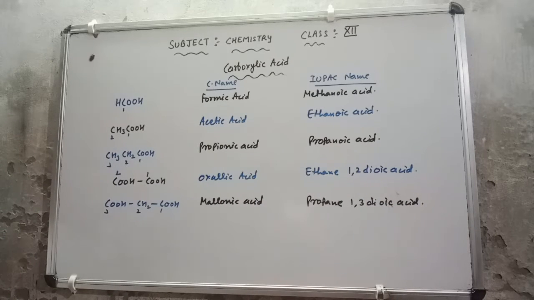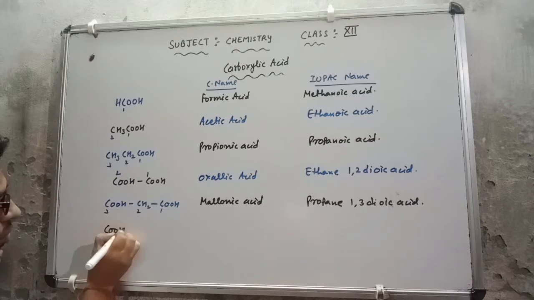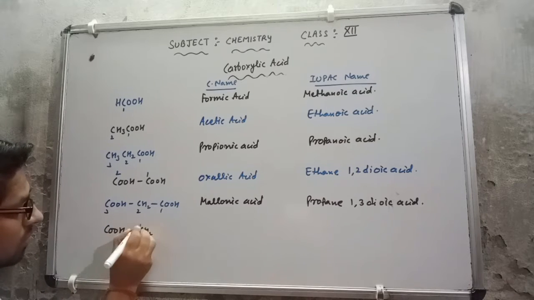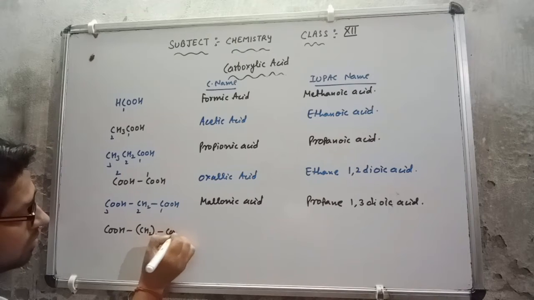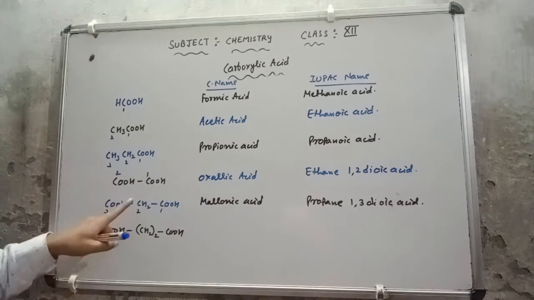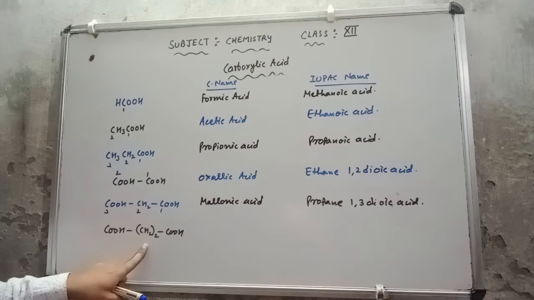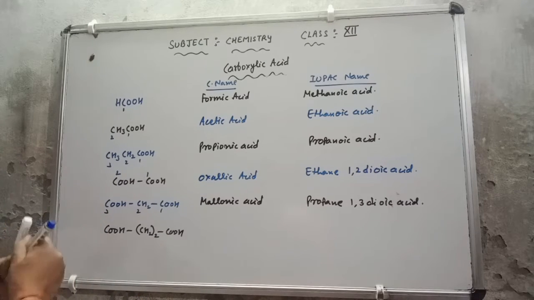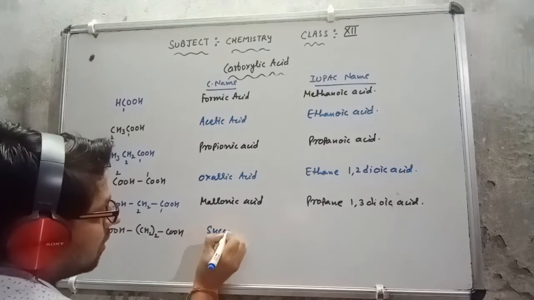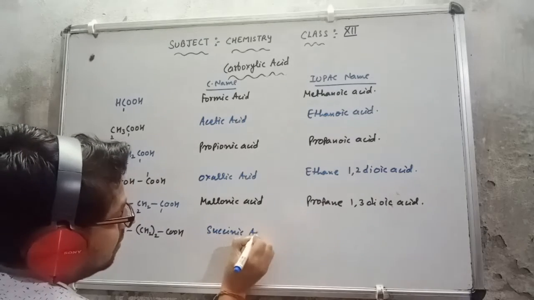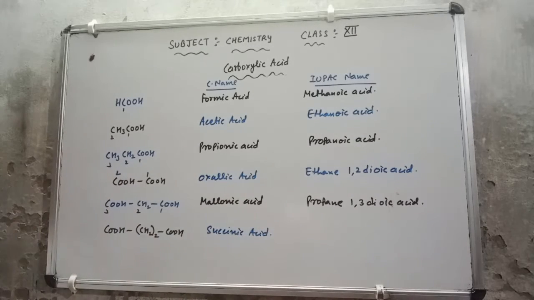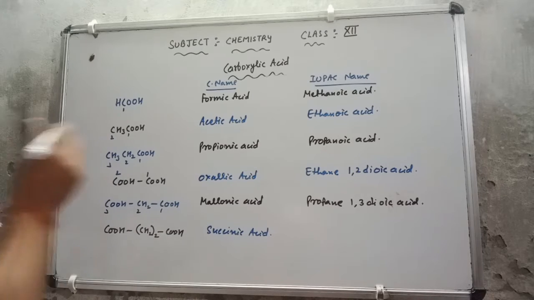Suppose I am going to change it now. I am going to increase it, like this: COOH single bond CH2 whole twice COOH. So you can check out, I am going to increase the CH2. Its common name is succinic acid. Now if you want to give the IUPAC name, so this will be what?